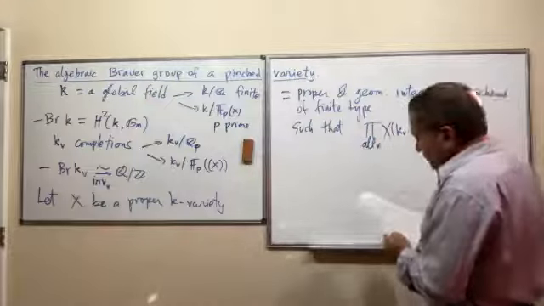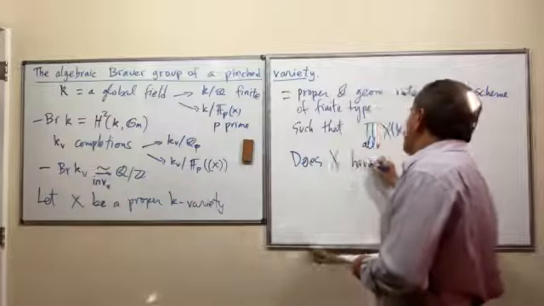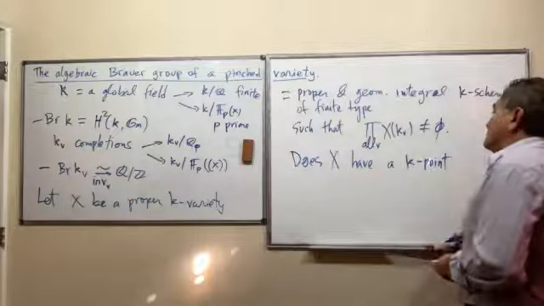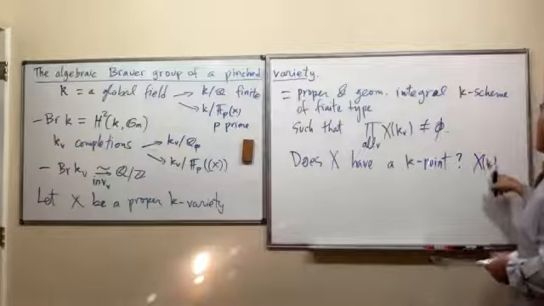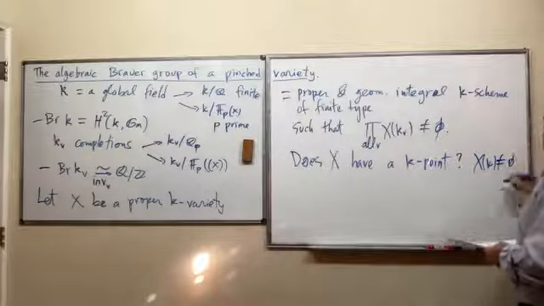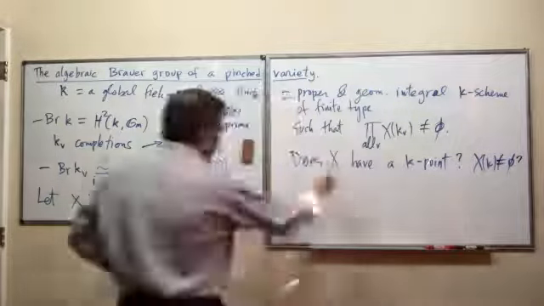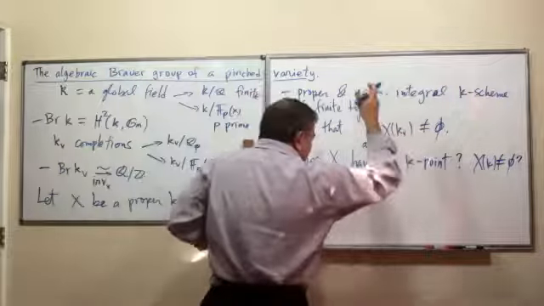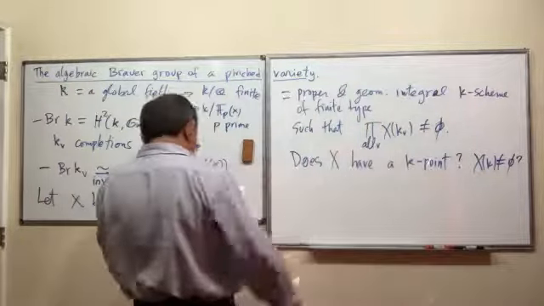And so this is the question: does X have a K-point, a global point? Well, this means asking whether or not the set of K-rational points X(K) is empty. Okay, so that's the question. Do we have polynomial solutions of the equations that define X? If we have solutions in power series, do we actually have polynomial solutions? That's a $10 million question or more, 100 million.